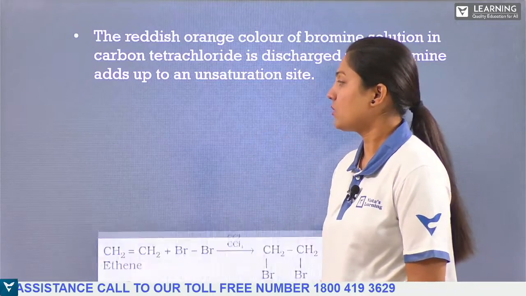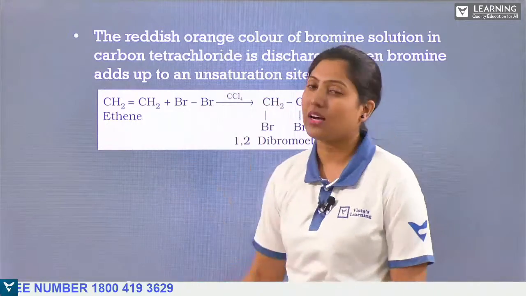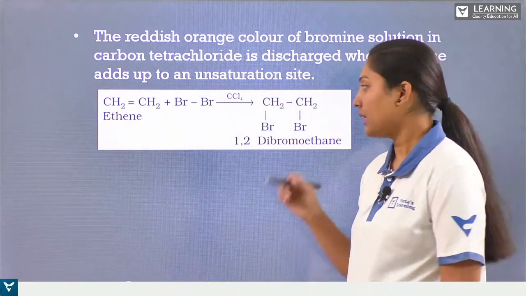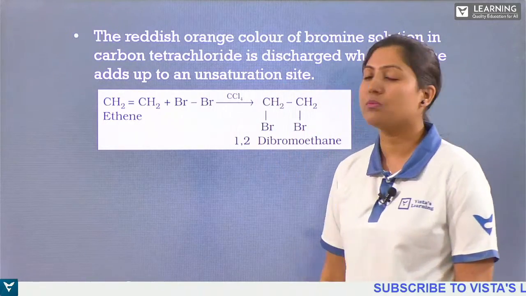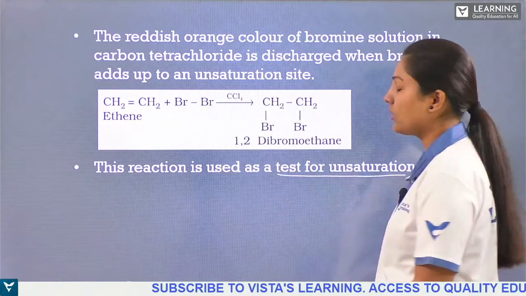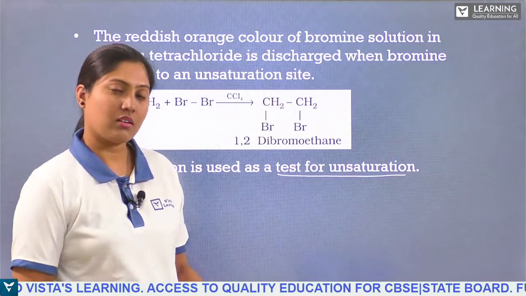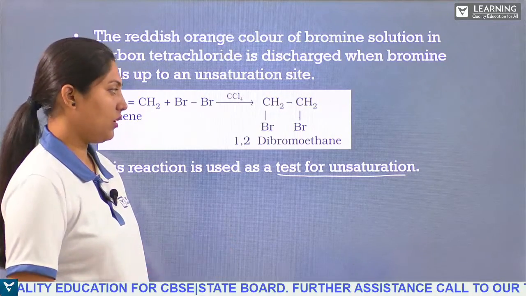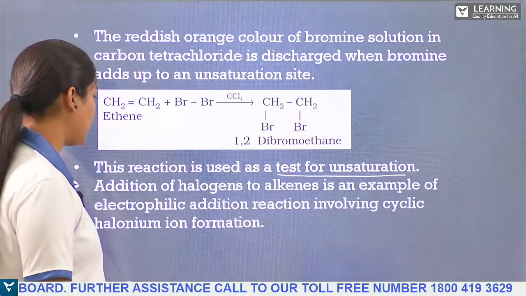Okay, so that is where we have the reaction. Ethene, when reacting with bromine in the presence of carbon tetrachloride, gives 1,2-dibromoethane, which has a reddish brown color. As we said, this can be used to clarify whether the given sample is saturated or unsaturated. So it can be used in the test for unsaturation.